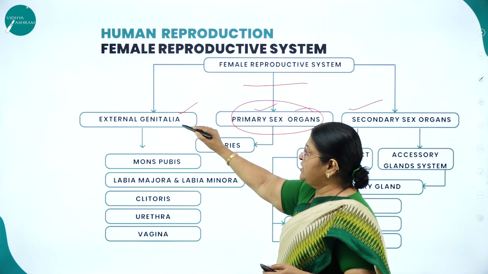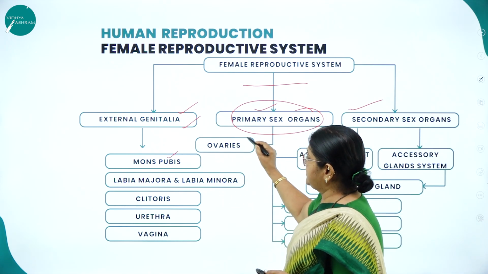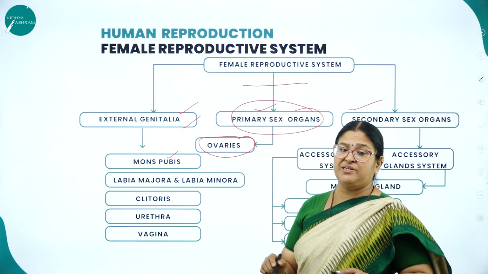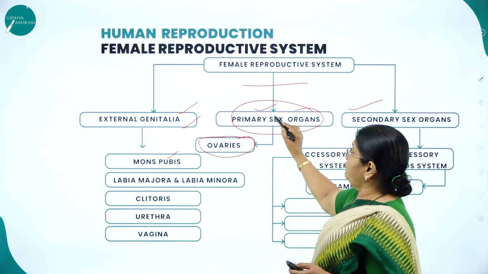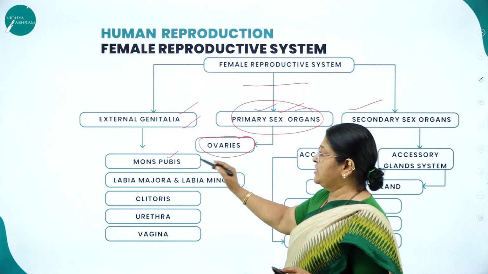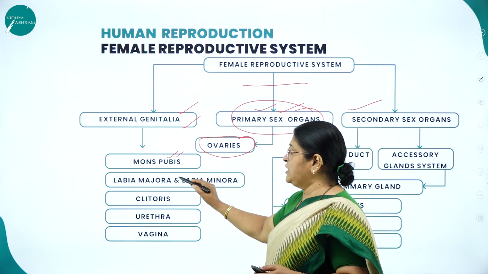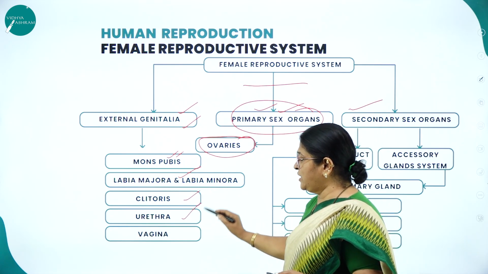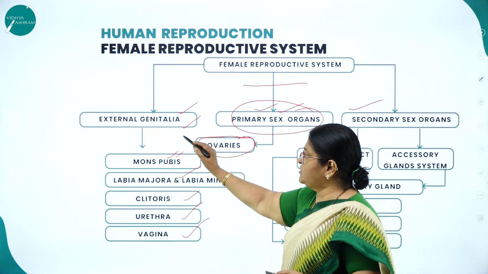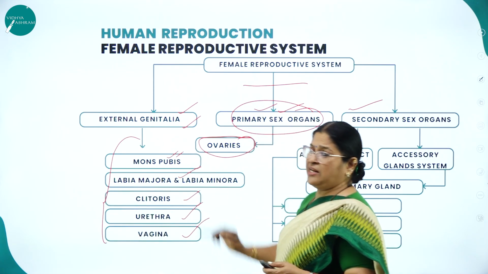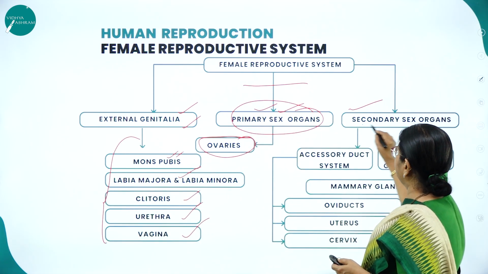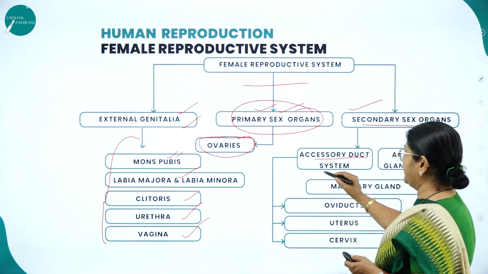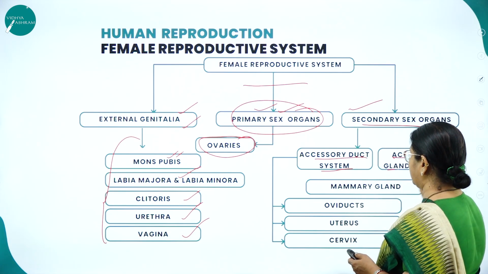So here, ovaries are the primaries. A pair of ovaries forms the primary sex organ. External genitalia includes the mons pubis, labia majora and labia minora, clitoris, urethra and vagina. These come under which part? That is the external genitalia. Then secondary sex organs includes the accessory duct system and the accessory glands.